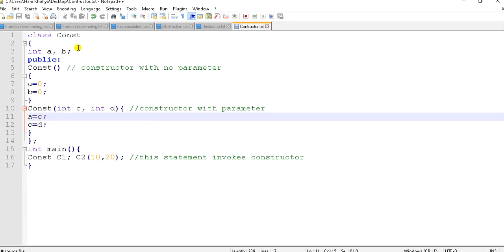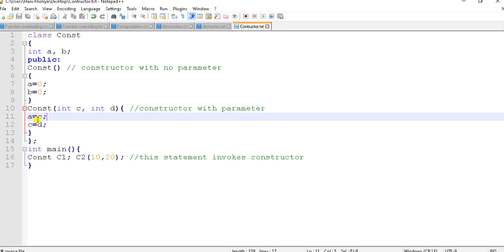So this is the code. Class construct. We have given the class name as construct. int a, b, these are the parameters. Public construct. So in this way, this is the constructor with no parameter, and the constructor name is the same as the class name. a is equal to 0, b is equal to 0. The int a, b values are defined here. Construct(int c, int d), the constructor with parameters. With parameters it will look like this.